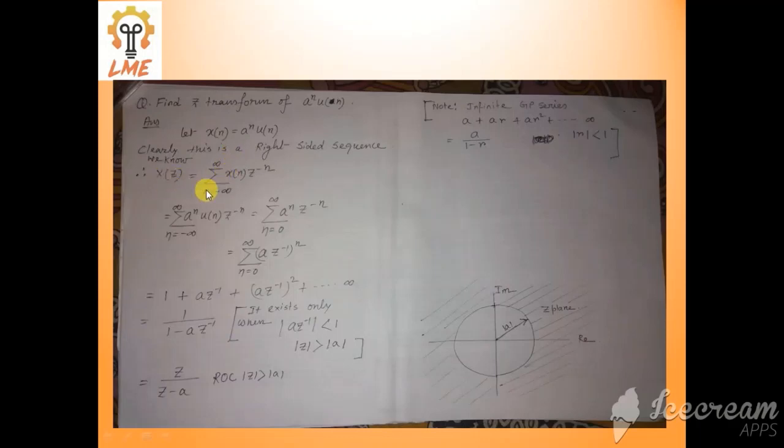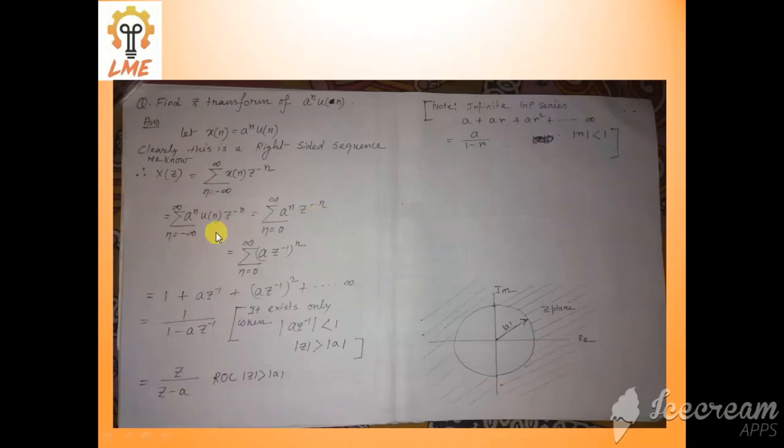So X(z) is equal to what? Sum over n equal minus infinity to infinity of x[n] z to the power minus n. In place of x[n], we can write the signal a to the power n u[n] z to the power minus n. As u[n] is the right sided sequence, what can we write? n equal 0 to infinity of a to the power n z to the power minus n.